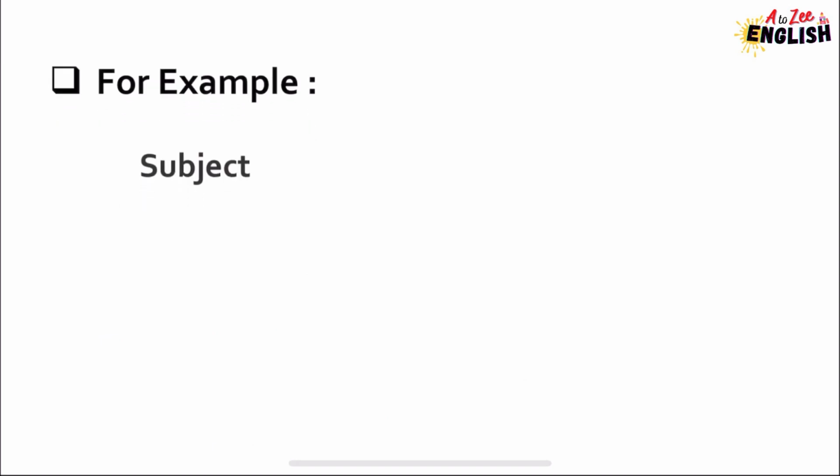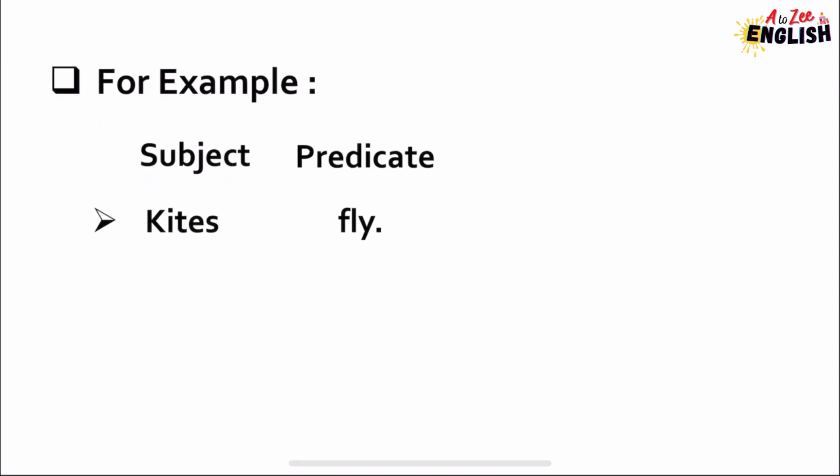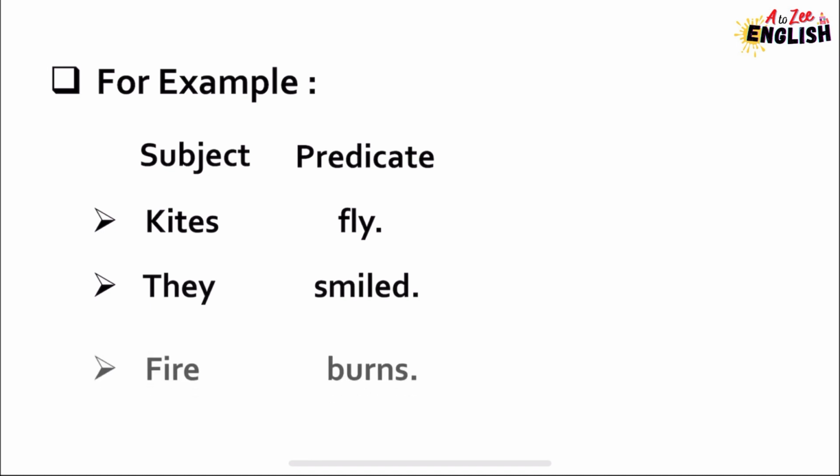For example, kites fly. Kites is the subject and predicate is fly. They smiled. They is subject and smiled is predicate. Fire burns. Fire is the subject and burns is the predicate.